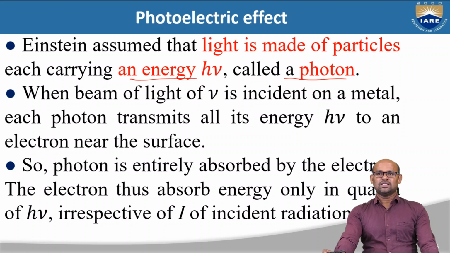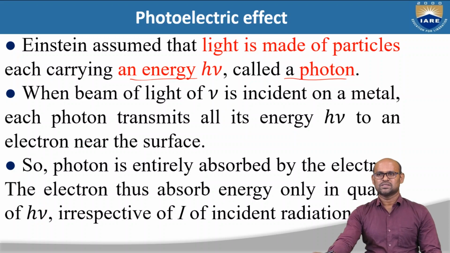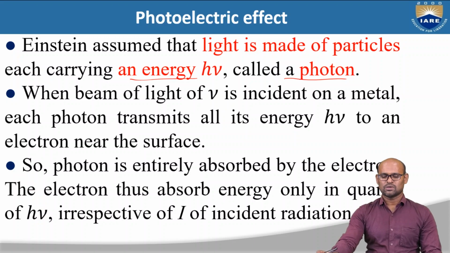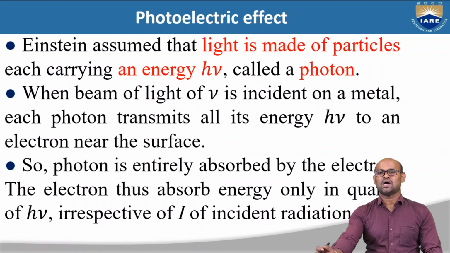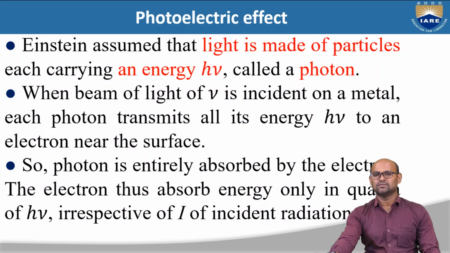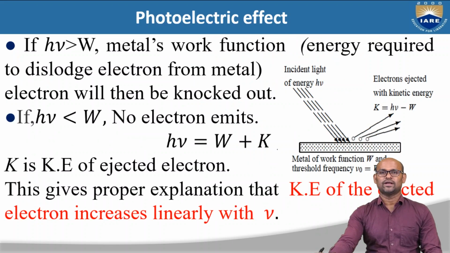So Einstein said that the light which you are irradiating on this metal, don't treat this light as a wave as per classical physics. Now treat this light as a set of particles, which is called a photon, and each photon is going to carry an energy. So the photon is entirely absorbed by this electron. The electron absorbs energy in the form of quanta, irrespective of the incident radiation.